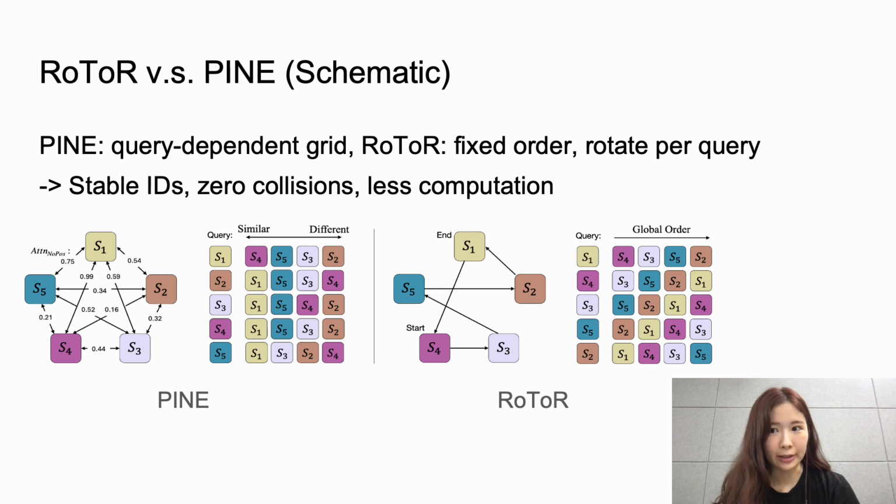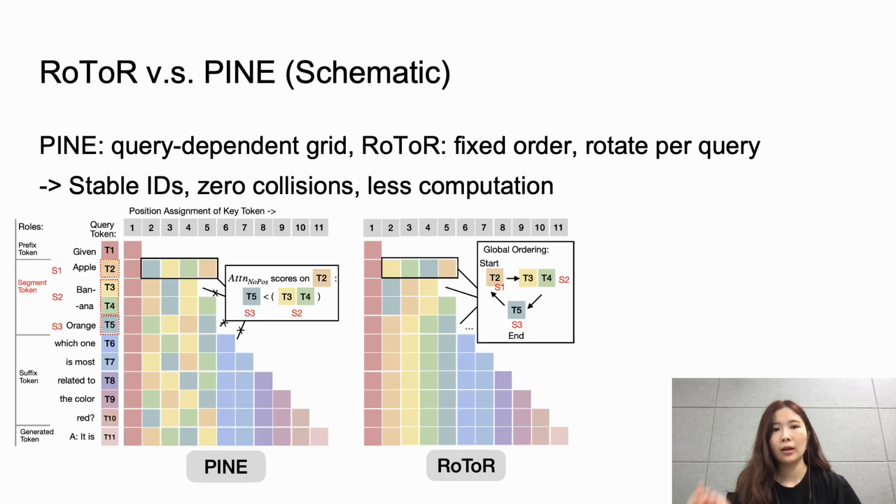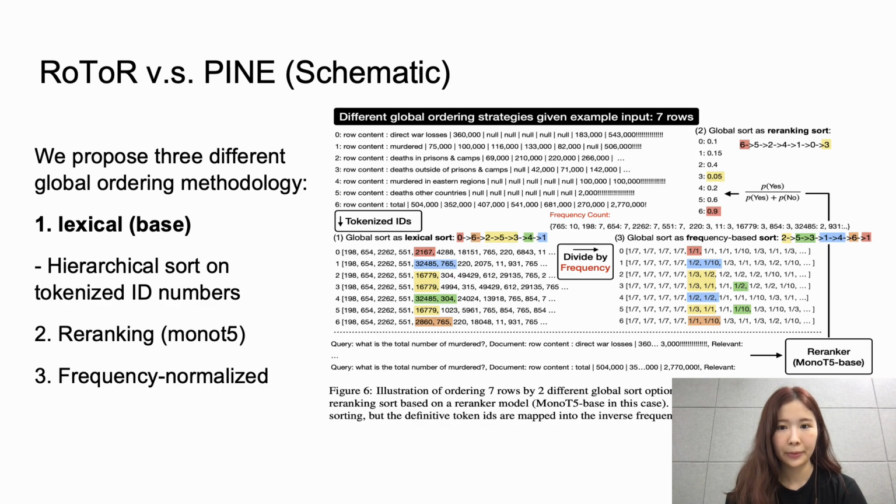RoToR removes query dependence. First, we sort segments once using a deterministic rule. Second, for every query, we rotate the global list so that the query segment is last. The internal causal order is preserved. The process avoids additional attention computation and guarantees 0 ID collisions. The illustrations show that PINE's position grids vary across heads, whereas RoToR's grid remains stable. Consequently, RoToR reduces additional computational overhead and narrows the train and test distribution gap.